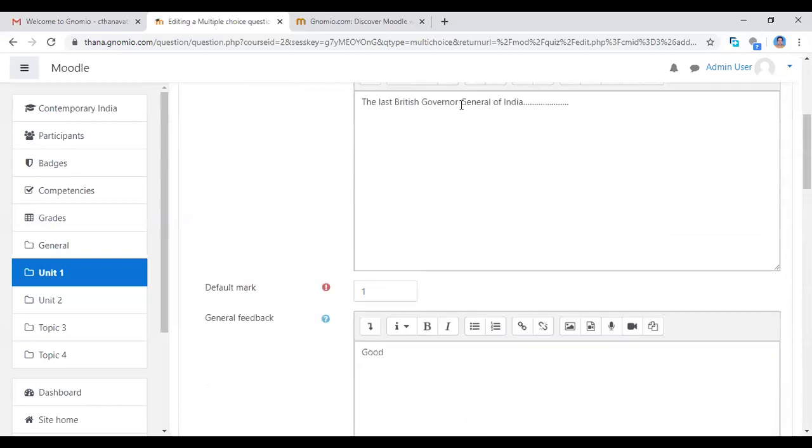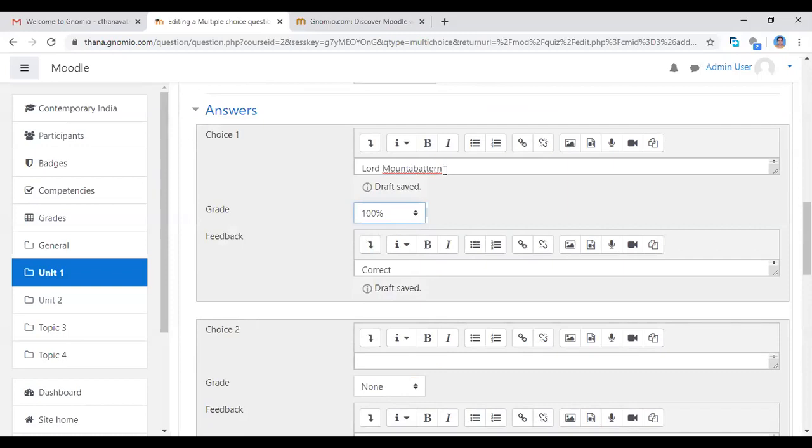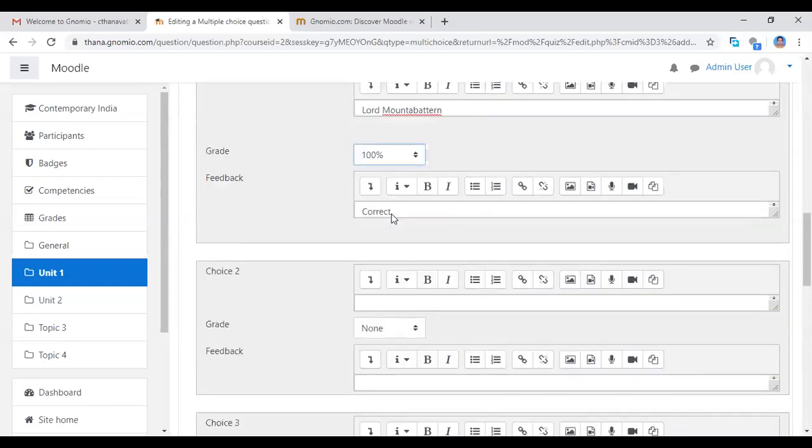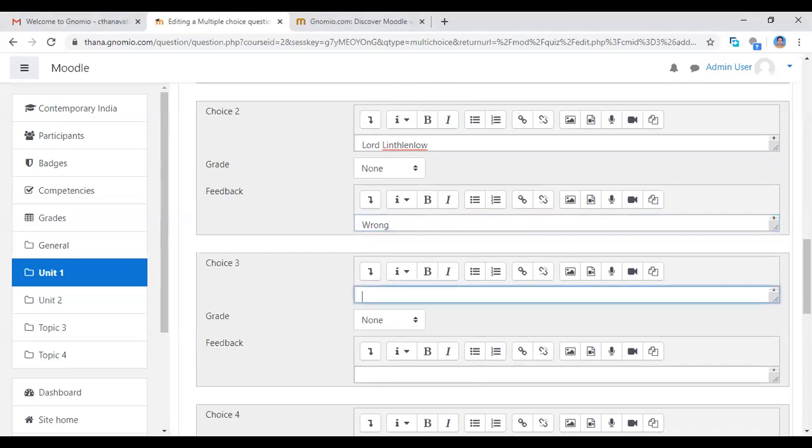The first question is: the last British Governor General of India. I'm giving the choice Lord Mountbatten, with grade 100 marks and correct here. Now you give the other remaining choices. Lord Lincoln, Rajagopalachari, these are wrong answers here. So I click here, it's not Lincoln. Now I'm adding it here. This is wrong, so you mark it wrong, otherwise there's no need to give a grade here. The third choice is Rajagopalachari.